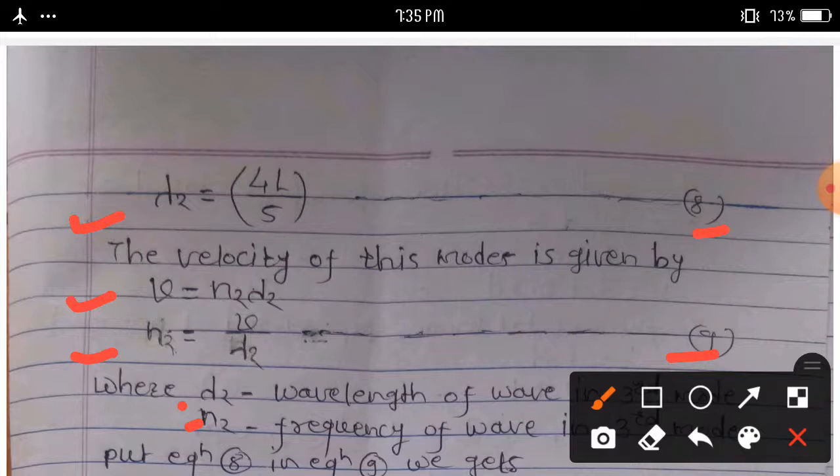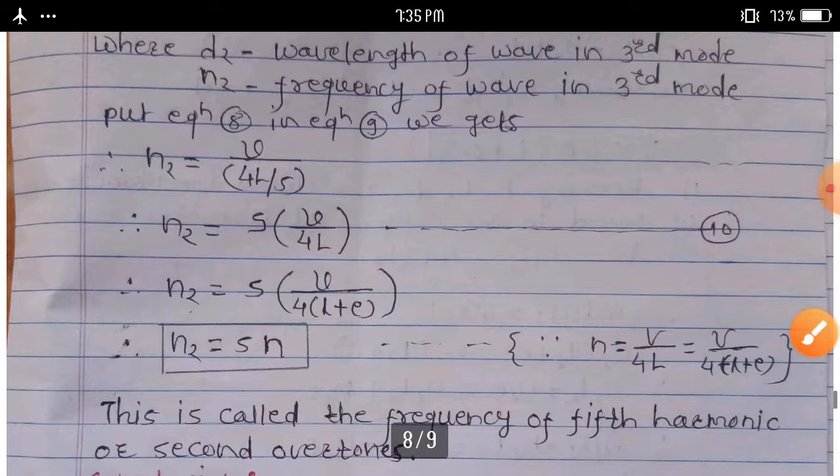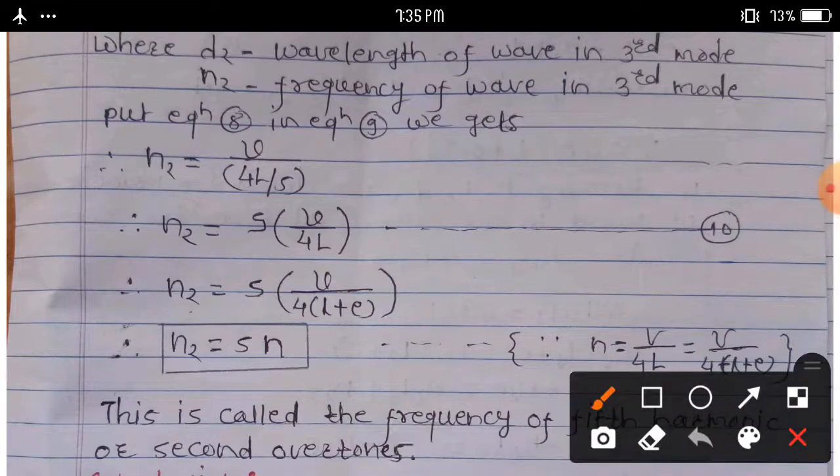Put equation 8 in equation 9, we get n2 is equal to v upon 4L by 5. Rearranging this equation, n2 is equal to 5 into brackets v upon 4L.